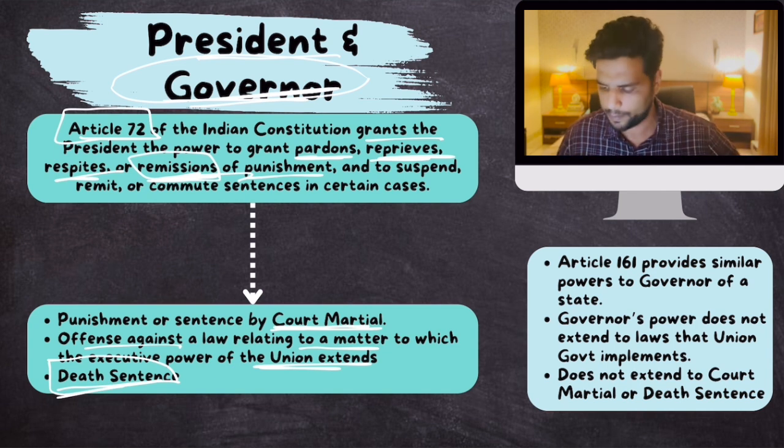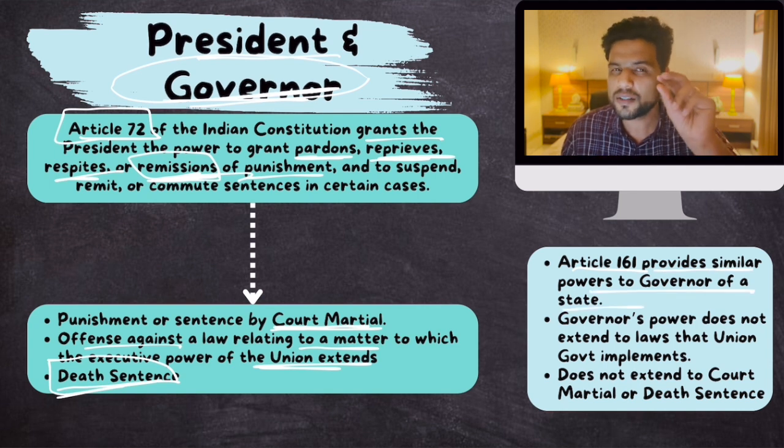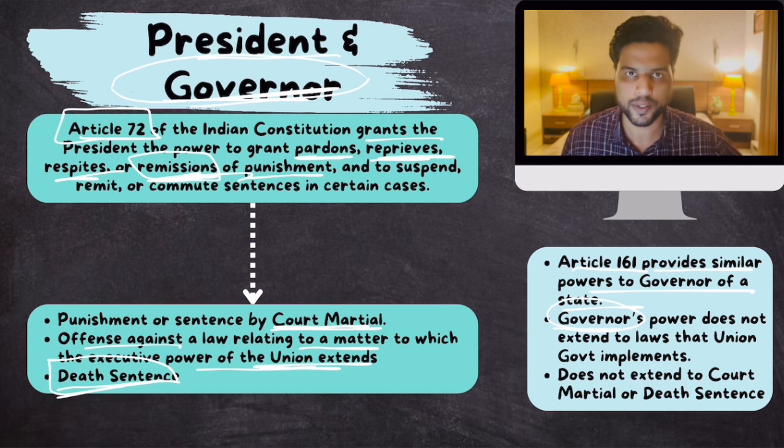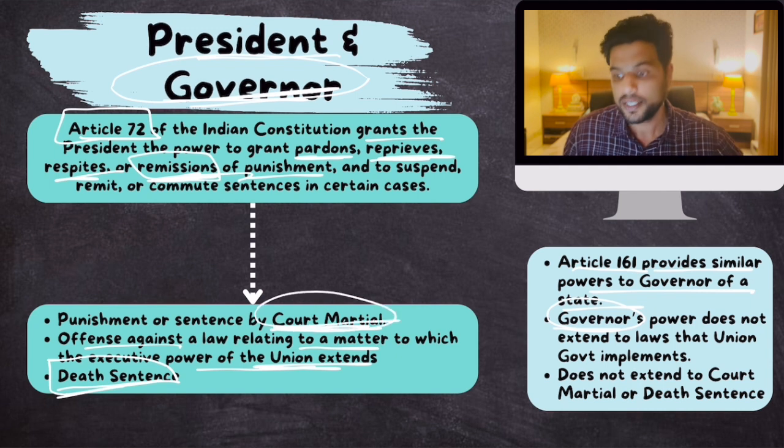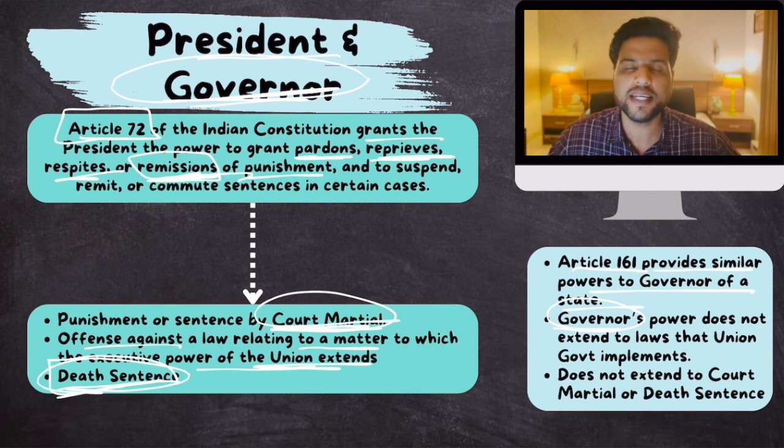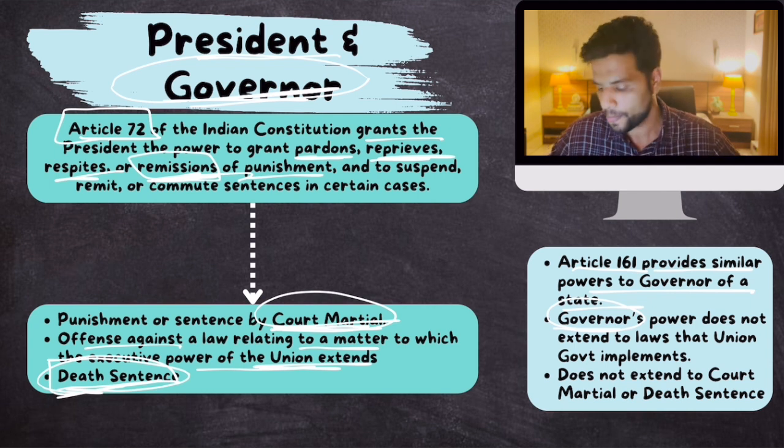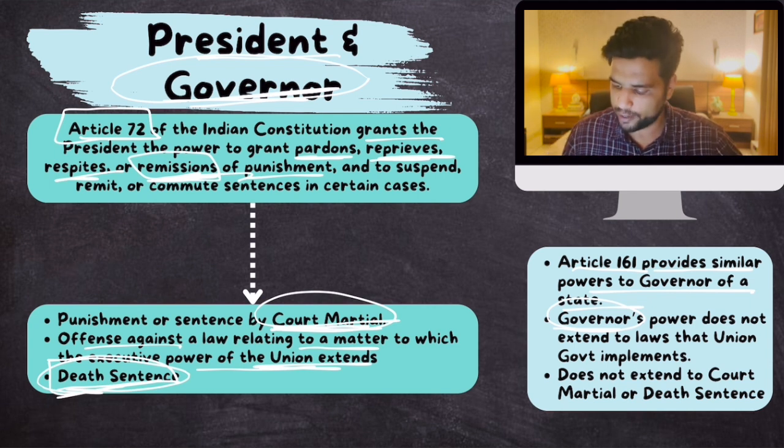As far as the governor is concerned, the governor also has similar powers. Article 161 provides similar powers to the governor of the state, but there is a subtle difference. One difference is that the power of the governor extends only to those laws where the state government has the power, not the central government. Second, the governor's powers do not extend to court martial. They do not extend to death sentences either. The governor cannot pardon a person who has been given a death sentence. This is the only difference.